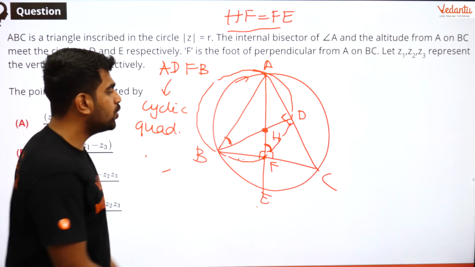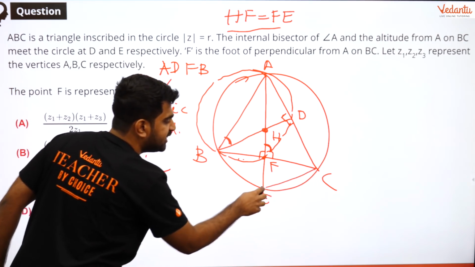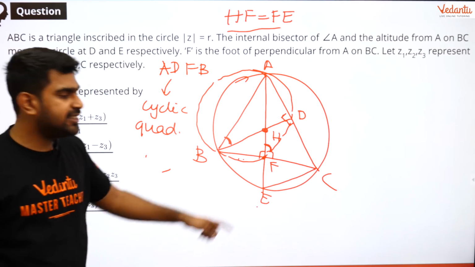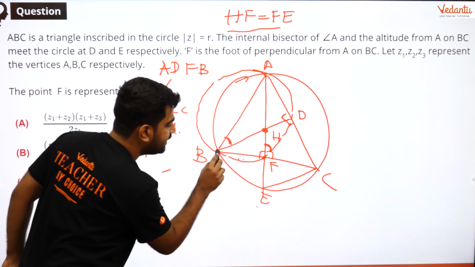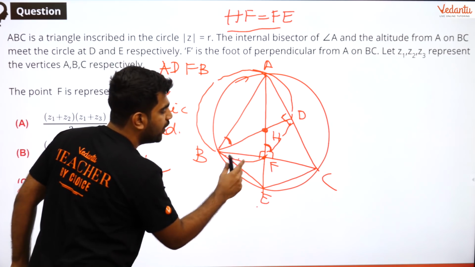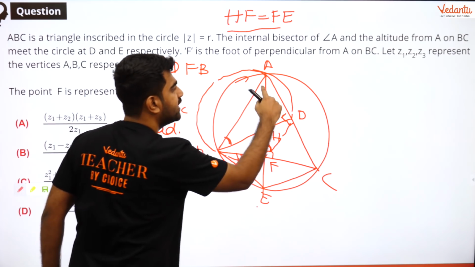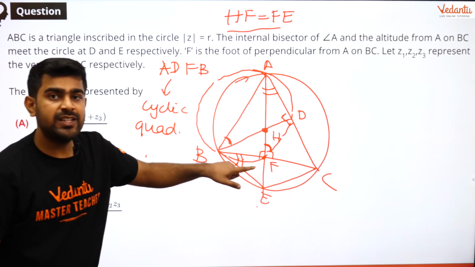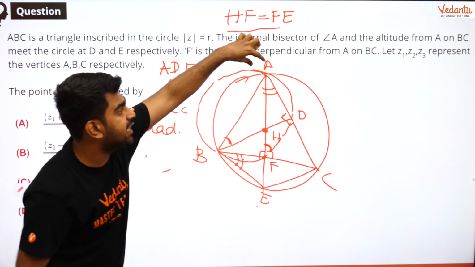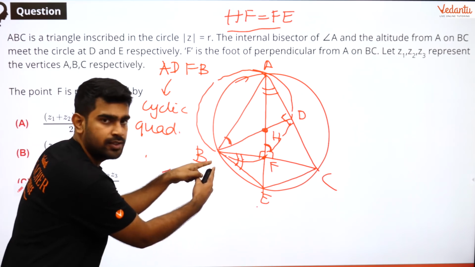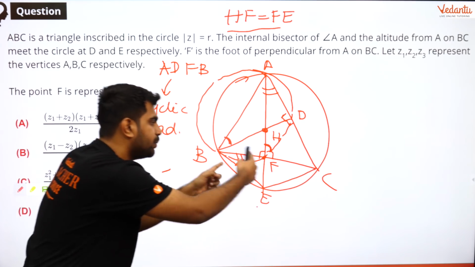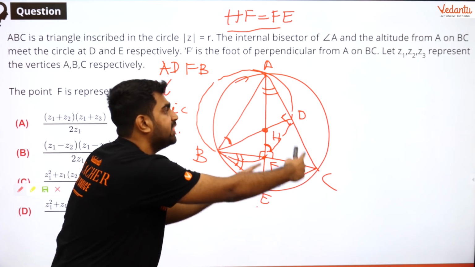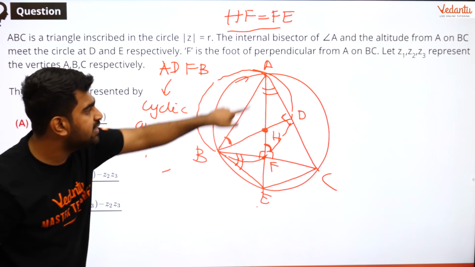Now coming to the next chord, which is CE. Can I say CE will subtend equal angles over here and here? Because CE is a chord which meets the circumference at A and B. You can see CE meeting the circle at B and at A. So can I say both these angles are equal?